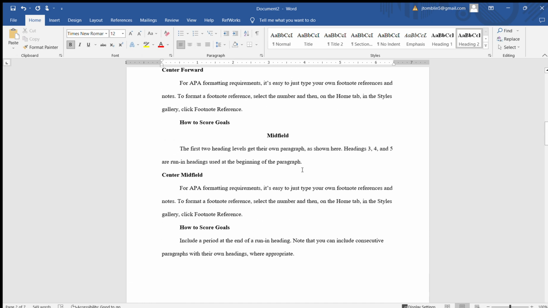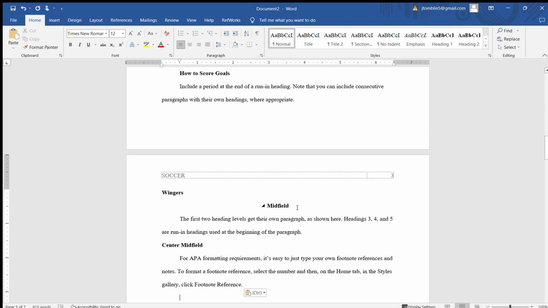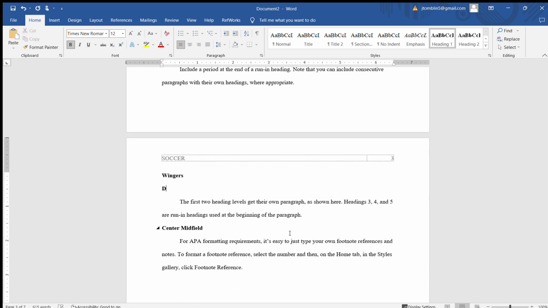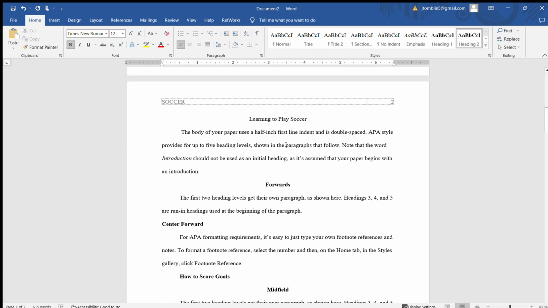So then if I go ahead and copy this again, let's go defense. Defenders. Center back, right? So that is how you're going to end up using your APA.